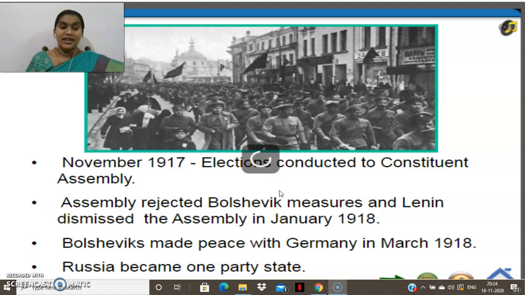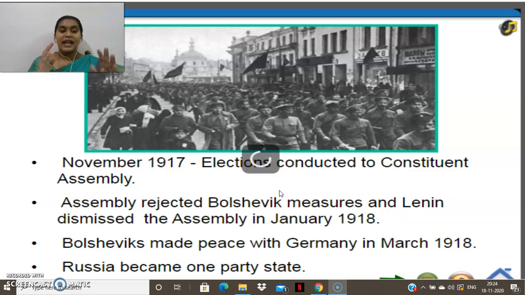So here we have to understand, children, many people of Russia started to revolt against the king, Tsar Nicholas II. One of the main reasons was that they thought he was in favor of the Germans. But now what the Bolsheviks are doing, even they had a peace treaty with Germany in March 1918, and Russia became a single party state.